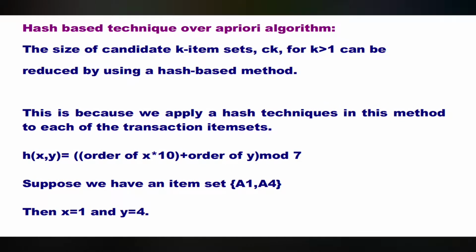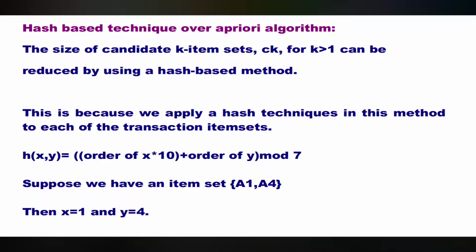Hash based technique over the Apriori algorithm. The size of candidate k item set C suffix k for all k greater than 1 can be reduced by using a hash based method. This is because we apply a hash technique in this method to each of the transaction item sets. H of x comma y is equal to order of x multiplied by 10 plus order of y, modulo 7.